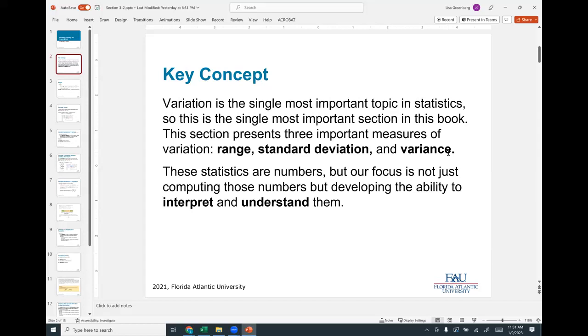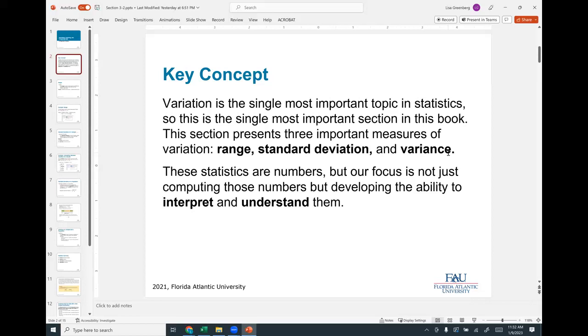And when we talk about variation, we're trying to figure out what our values are. Are they really closely tied together? Are they all over the place? For example, let's talk about heights of the population of men, right? They don't vary that much.